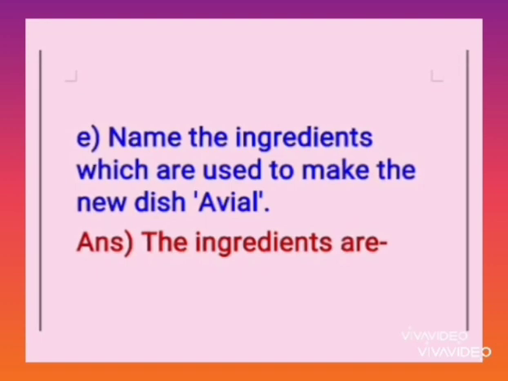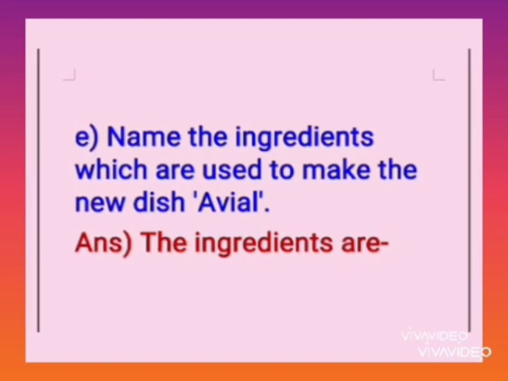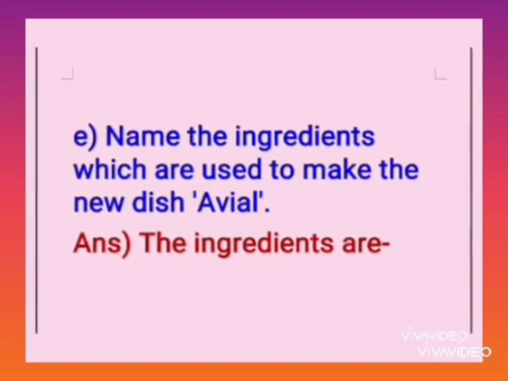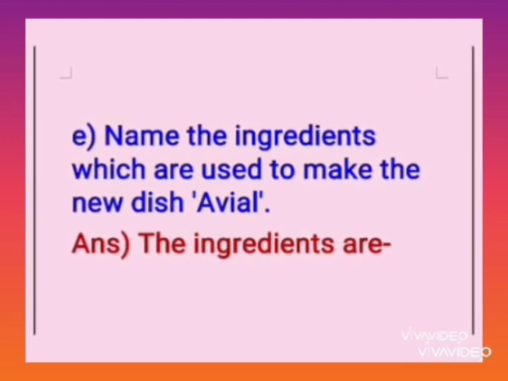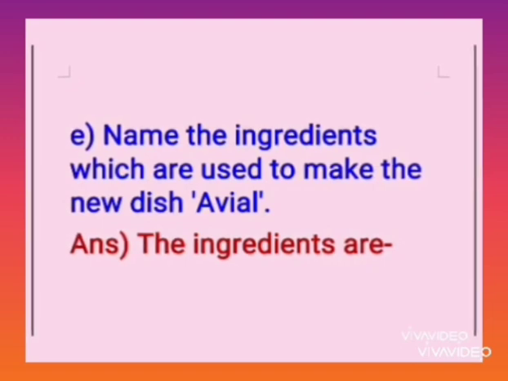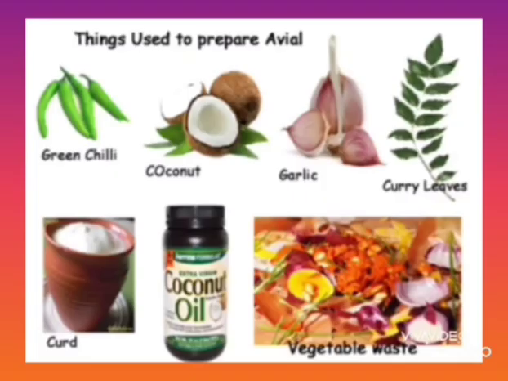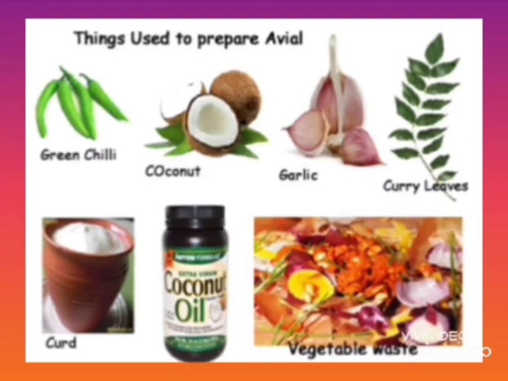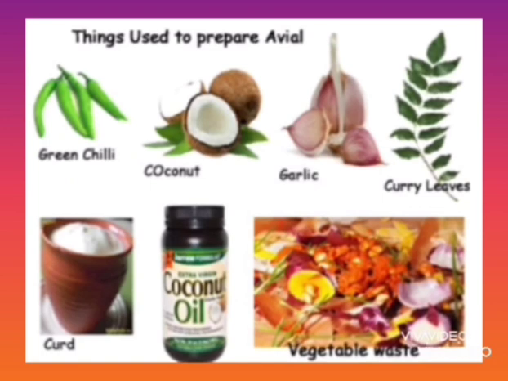So the E number question was, name the ingredients which are used to make the new dish avial. Yes, I asked you what are the ingredients that can be used to make the dish avial. I know that all of you know, but still I need to discuss the answers with you. The ingredients are, look at the picture, green chili, coconut, garlic, curry leaves, curd, coconut oil and vegetable waste.